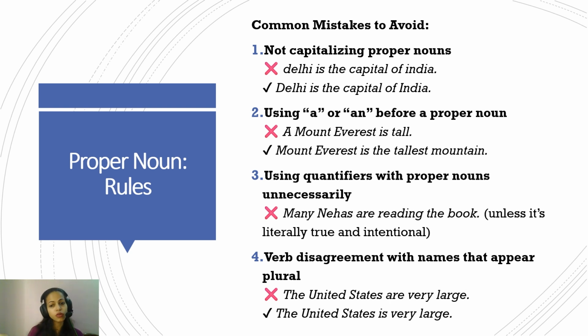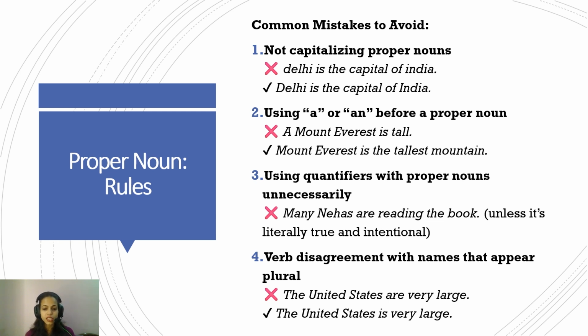Or using a or an before a proper noun. Again, that's wrong. "Mount Everest is a tall" is wrong; "Mount Everest is the tallest mountain." Mount Everest is a unique name, so there is no need to follow it with a or an. Then using quantifiers with proper nouns unnecessarily. So in the statement "Many Nehas are reading the book," unless there are so many girls named Neha sitting in a row and reading the book, you cannot say this. It's a pretty unlikely scenario. So you say "Neha is reading the book." Then word disagreement with names that appear plural.